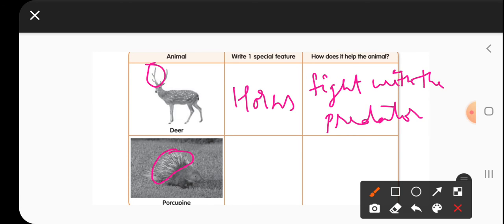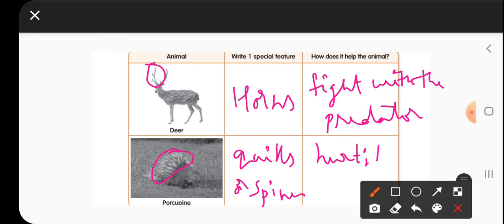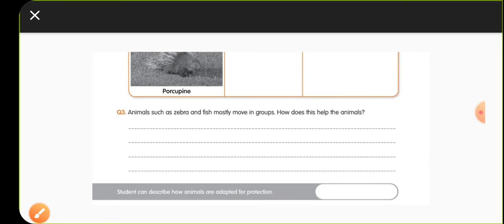Now the second animal, the porcupine. I have rounded up. What are the special features? Very good, absolutely. The special features in the porcupine are its quills or spines. These quills or spines help the animal by hurting the predator.